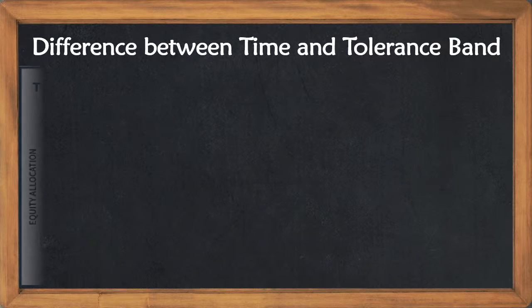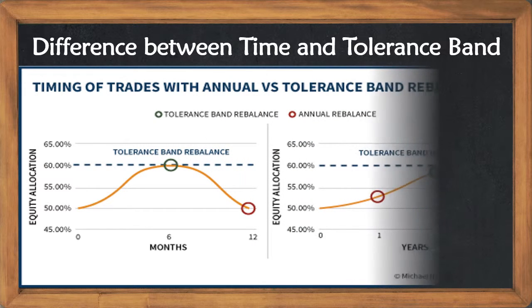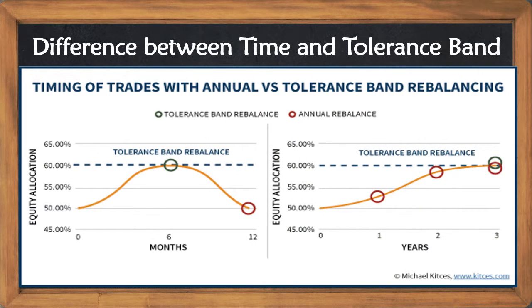Let's take an example. Target equity allocation is 55% with a 5% tolerance band. In case of tolerance-based rebalancing, if the equities appreciated rapidly and reached the 60% equity threshold in just 6 months, then the rebalancing trade would occur in 6 months. If equities grew more slowly and it took 3 years before the portfolio's equity exposure finally drifted up to 60%, then it would be 3 years before the first rebalancing trade occurred. However, with the annual rebalancing, it would have rebalanced every year.